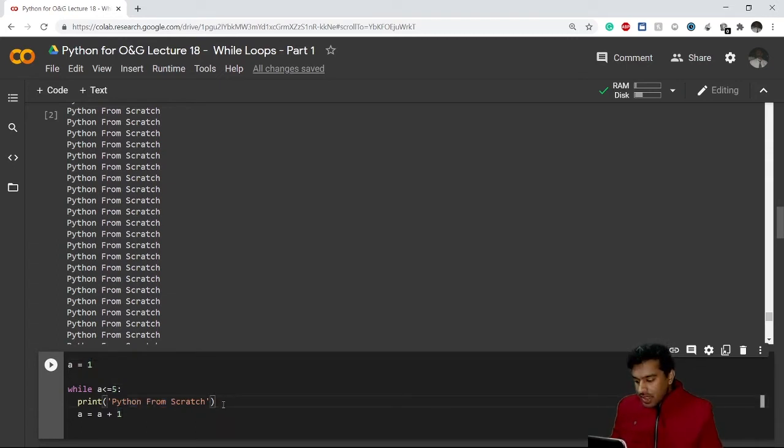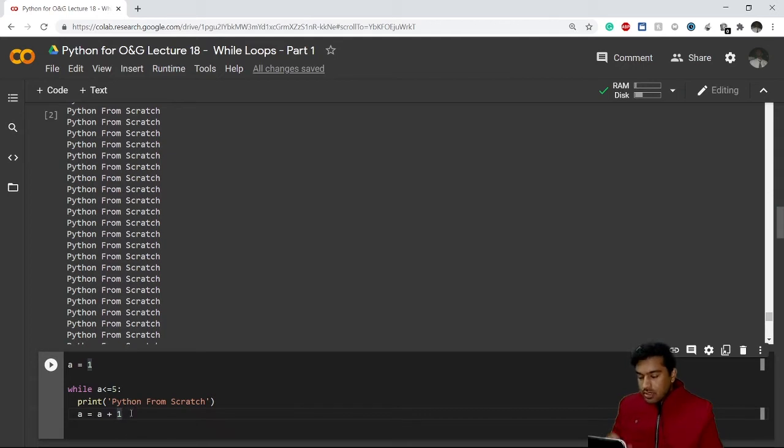Now after that we have incremented the value of A by 1. Now A becomes 2. Okay, now A has become 2 here. Now it will go again to the first step. Now A is 2, so it will check this condition again. So 2 is less than or equal to 5, true, so it will print it again.